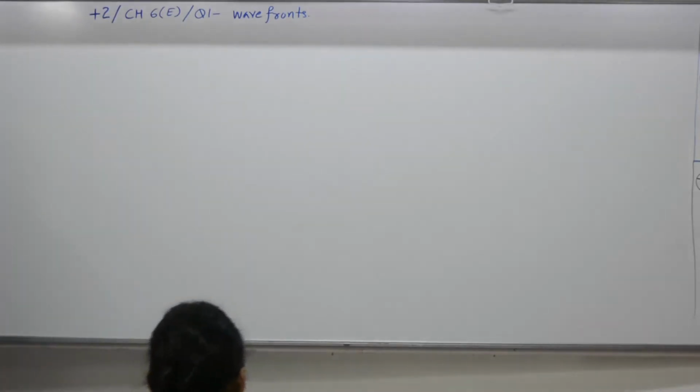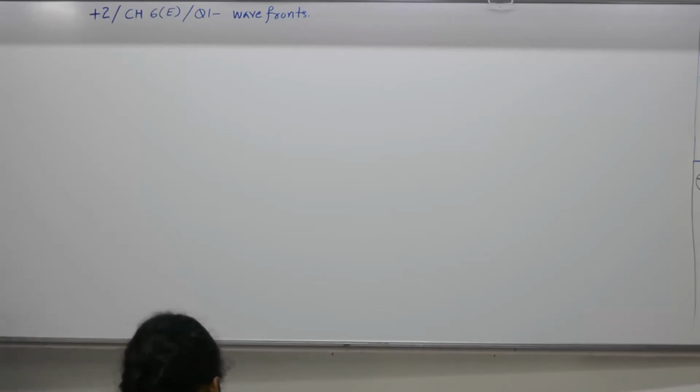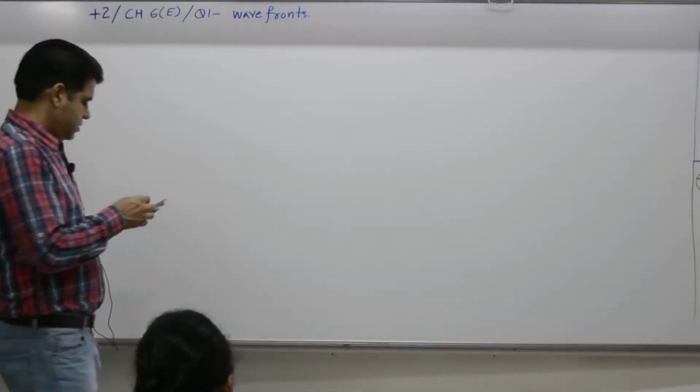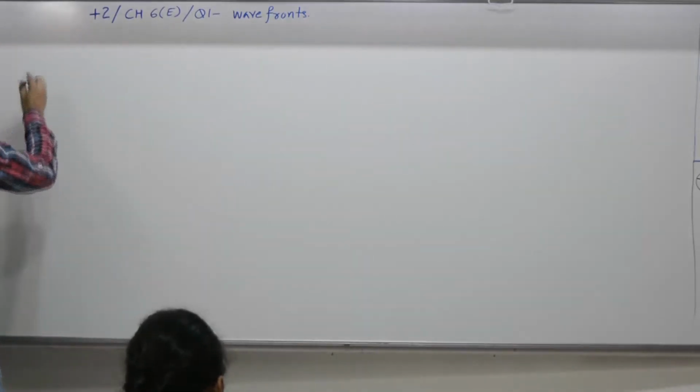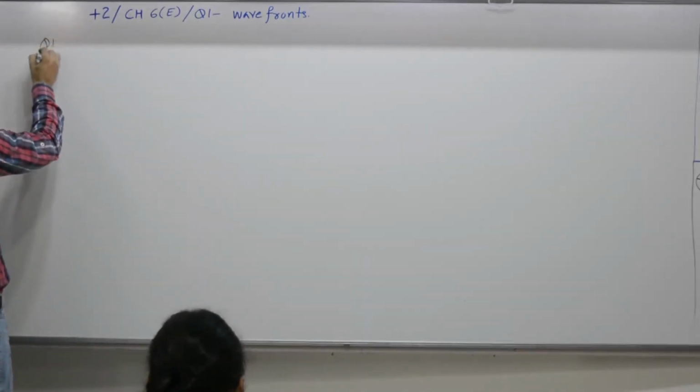So, first part, what is a wavefront? A wavefront is defined as continuous locus of all the particles of a medium which are vibrating in same phase. Before we move with the question number 1, wavefronts for light, let me first explain.